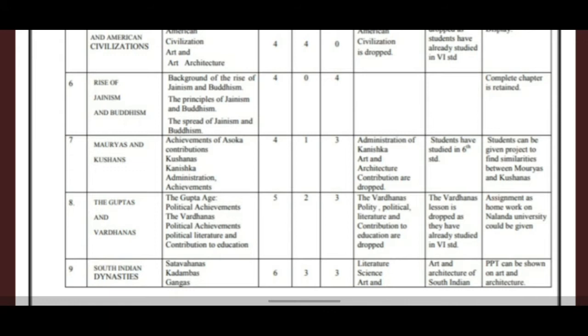In that the subtopics are the Gupta age, political achievement, the Vardhanas, political achievement, literature and contribution to education. Here the Vardhanas, their political achievement, literature and contribution to education are dropped. The same reason applies, that you have studied it in 6th standard. For this reason a few topics have been dropped from this.